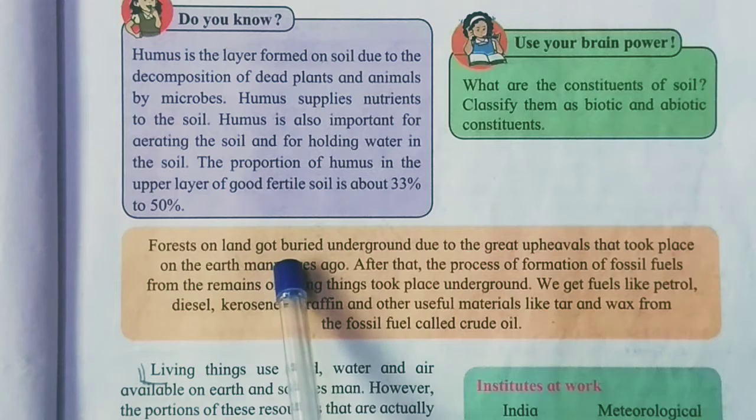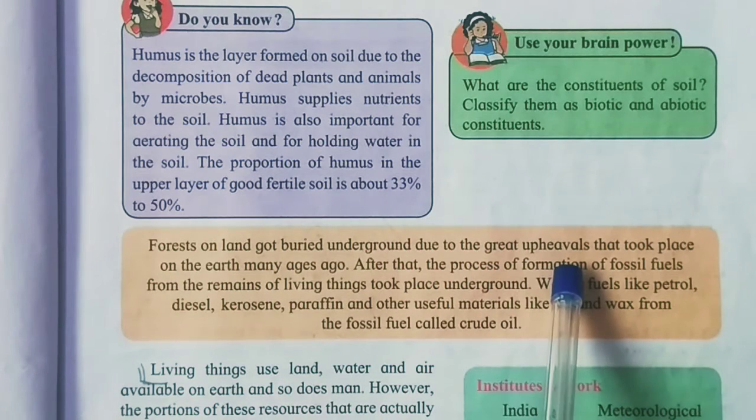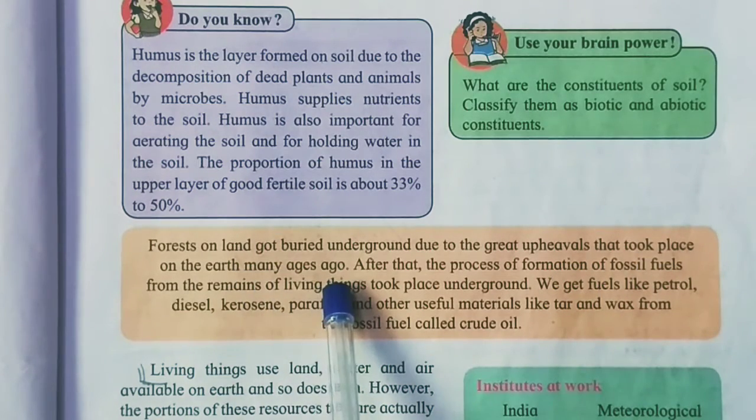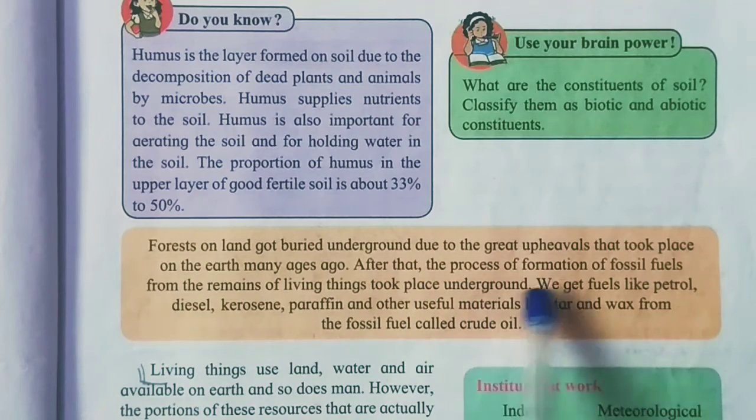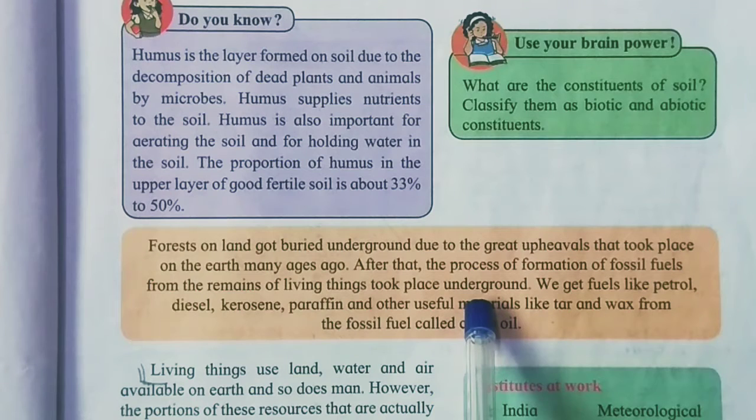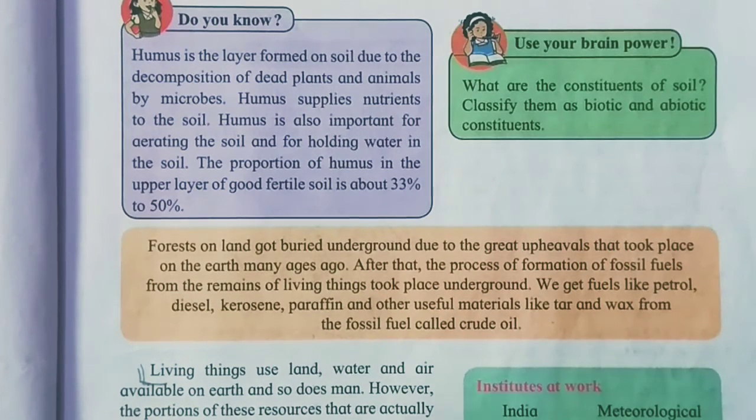forests on land got buried underground due to great upheavals that took place on the earth many ages ago. After that, the process of formation of fossil fuels from the remains of living things took place underground. Many forests got buried, animals also got buried on the earth so many years ago. After that, the process of formation of fossil fuels. Fossil fuels means petrol, diesel, these are formed from the remains of living things, underground, not on the ground.